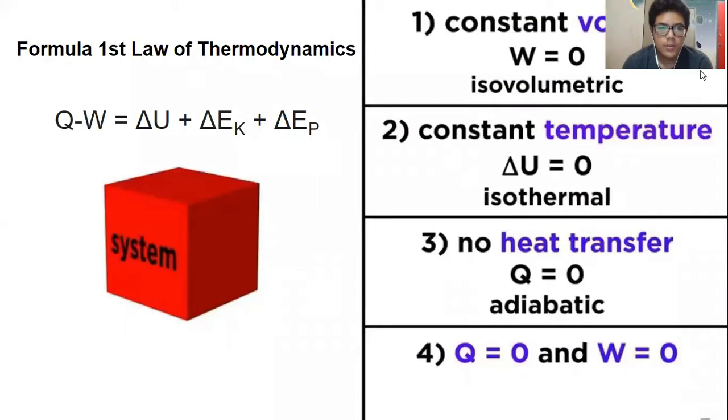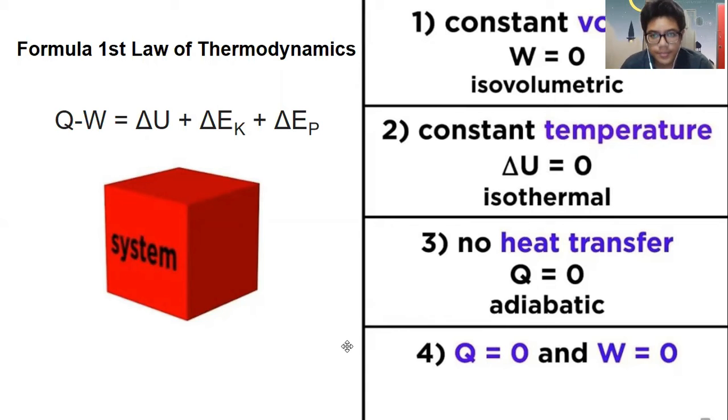This is the formula for the first law of thermodynamics: Q minus W equals delta U, where Q is the movement of heat, W is work, and delta U is the change in internal energy, final minus initial, plus kinetic energy, because maybe the system has some movement, so we need to take into account the value for the velocity if there is a change in velocity, plus the potential energy, if the system or condition has a change in height or length.